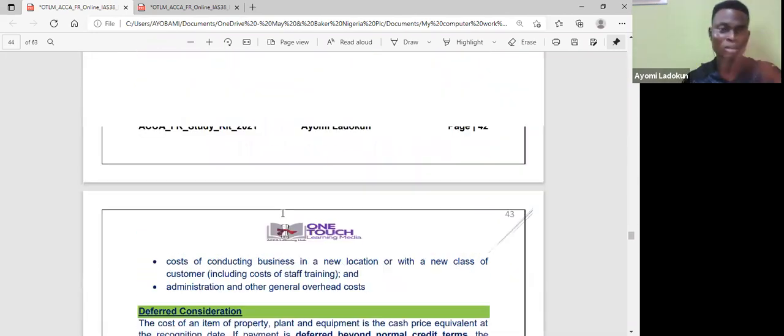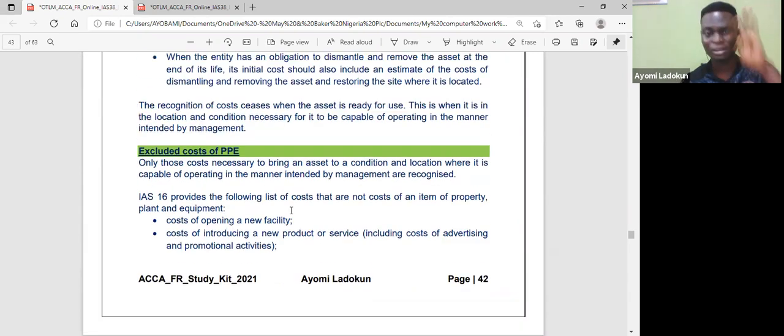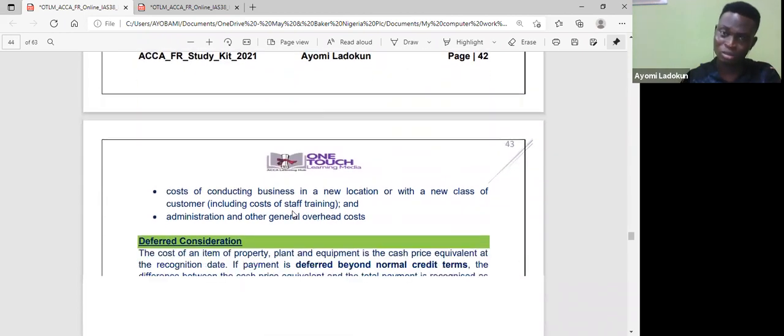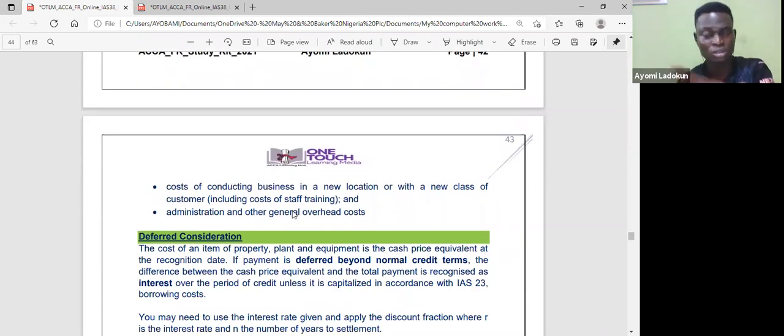Then the excluded costs, there are just 4 of them. In case the examiner asks you, cost of opening a new facility, they are excluded costs of PPE. The cost of introducing a new product or service. I open a new facility, I introduce a new product or service, or cost of conducting business in a new location, or with a new class of customer.